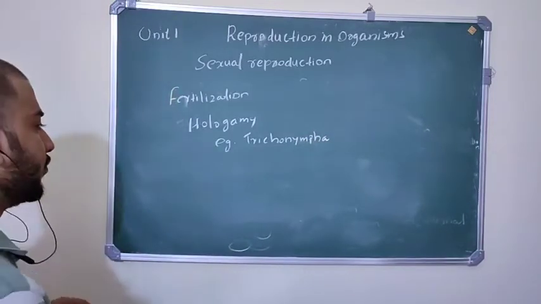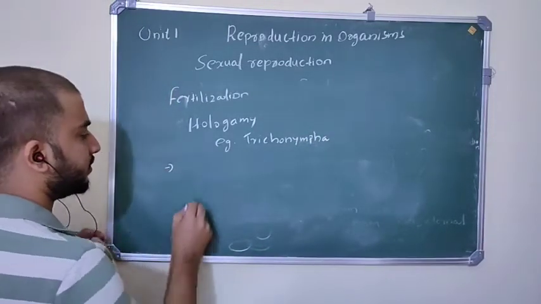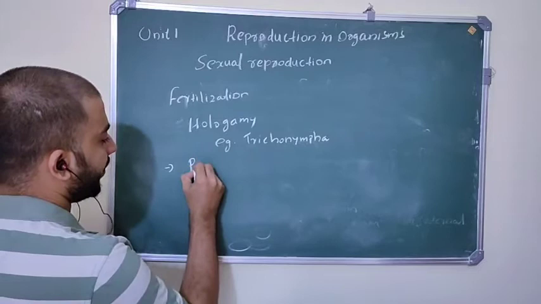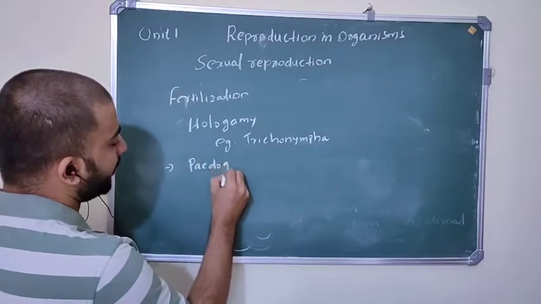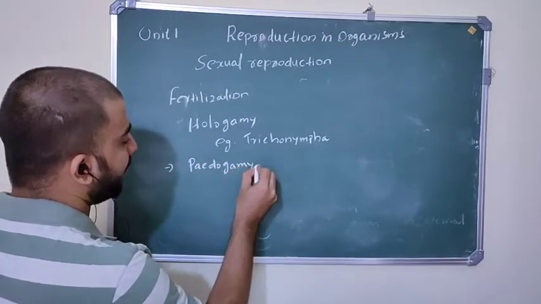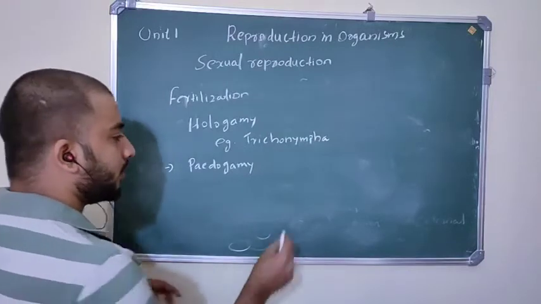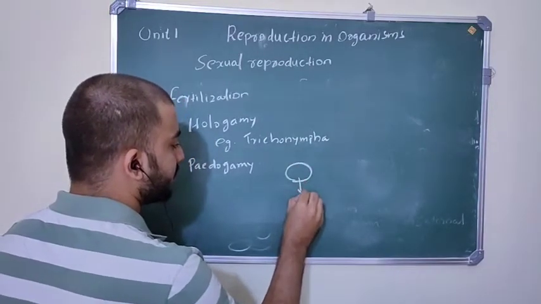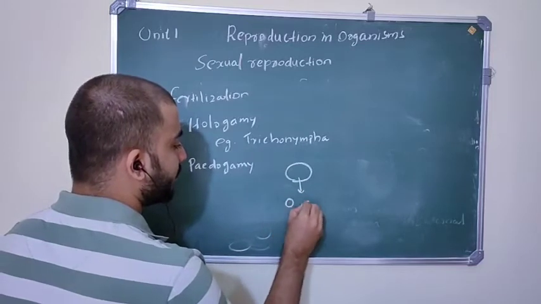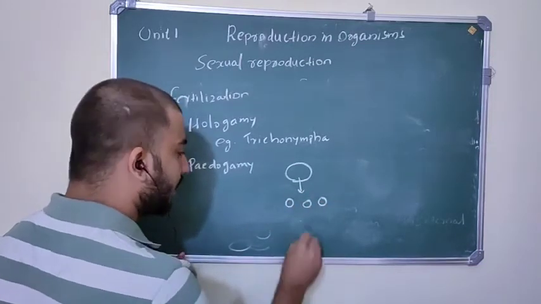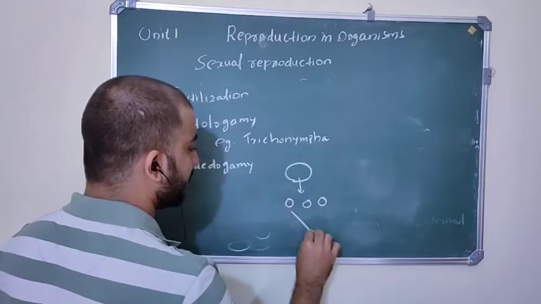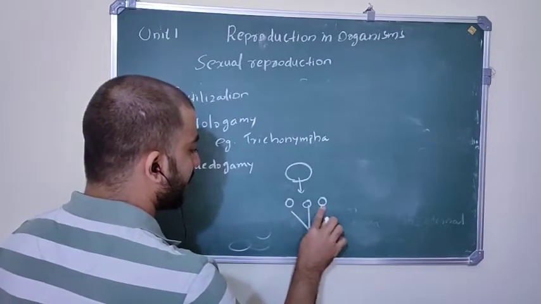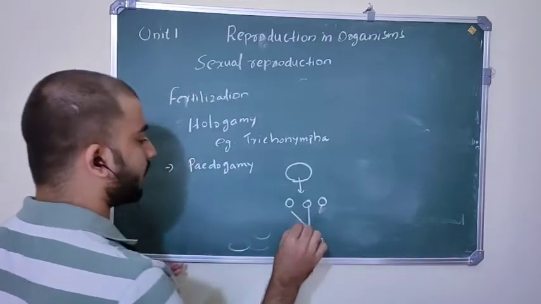The next type of fertilization, that is pedogamy. Pedogamy means one organism produces younger individuals, and these younger individuals fuse and form another organism.